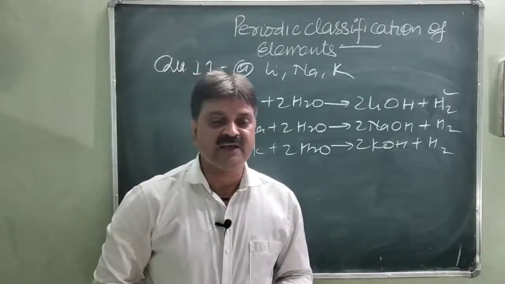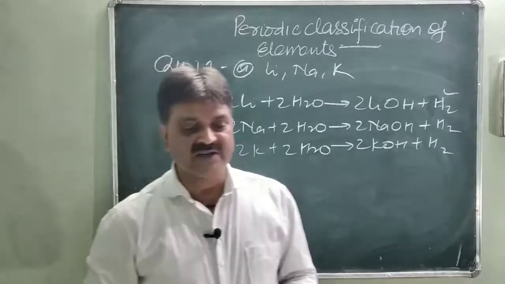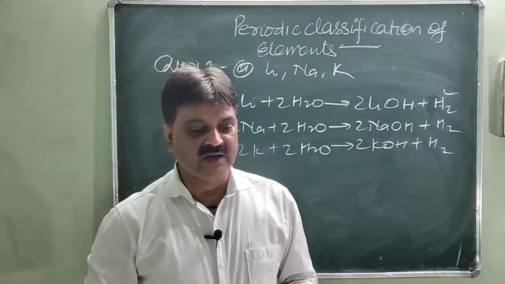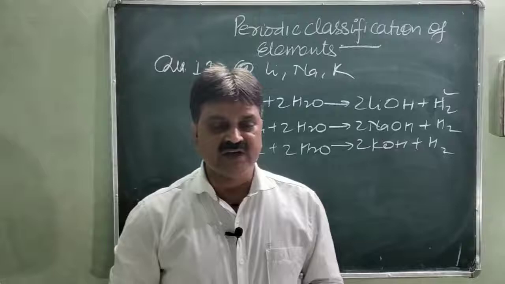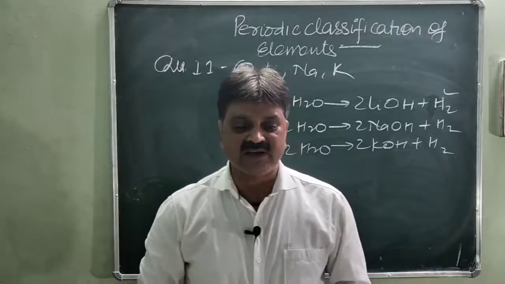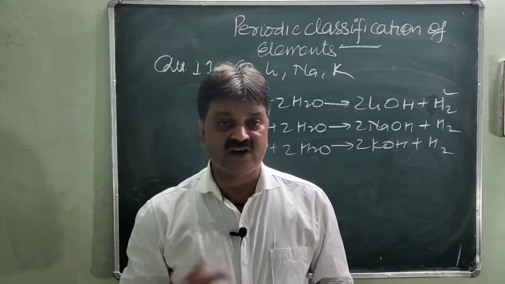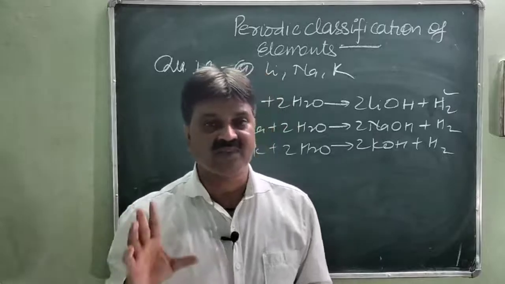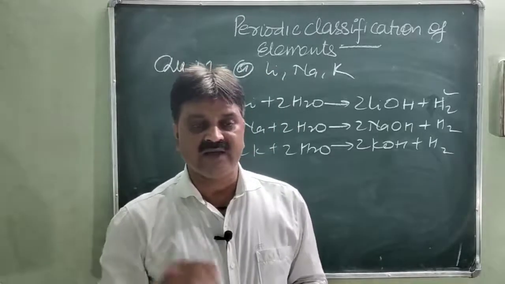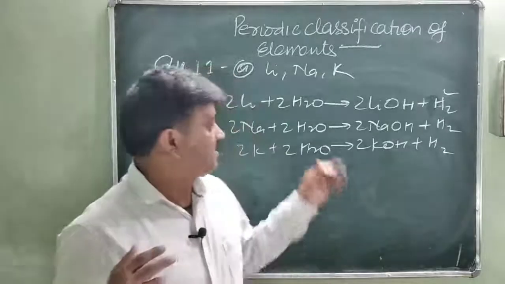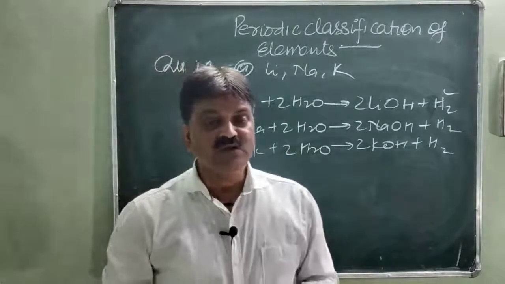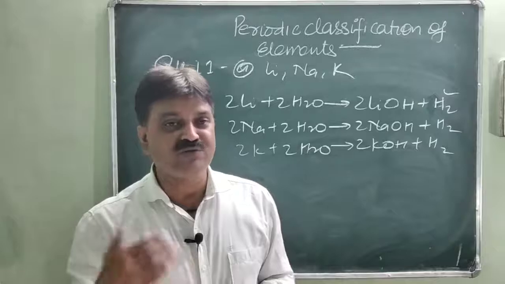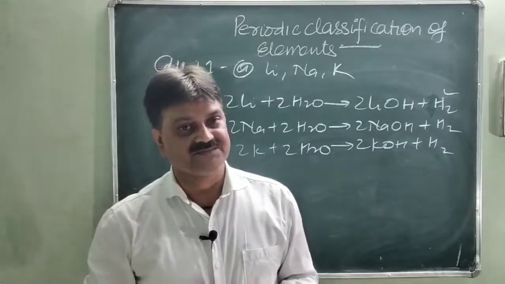Next, B is given: helium is an unreactive gas and neon is a gas of extremely low reactivity. What, if anything, do their atoms have in common? You know that helium is an inert gas, and the rest of the inert gases are neon, argon, krypton, xenon and radon. They are all unreactive and have a completely filled shell. Helium has 2 electrons and the others have 8 electrons in their outermost shells, as we have discussed in the previous question. So all the group 0 elements are inert gases having a completely filled shell. So they are common to each other.